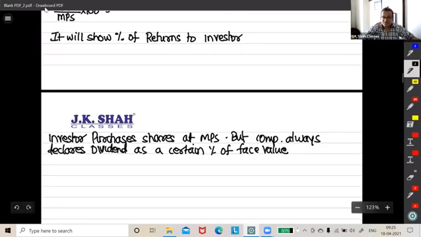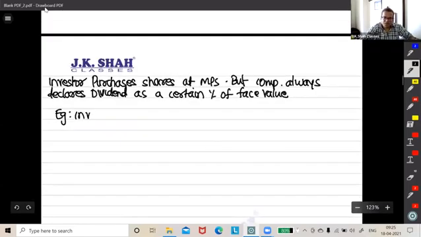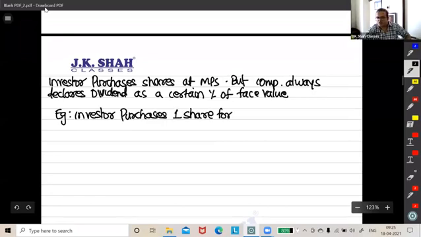See, it goes like this. Let's take a practical example. Suppose an investor purchases one share for 3,000. So this becomes MPS. Let's say the face value of the share is 10 rupees.